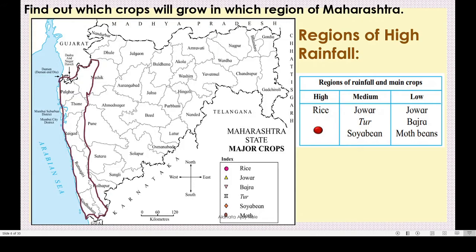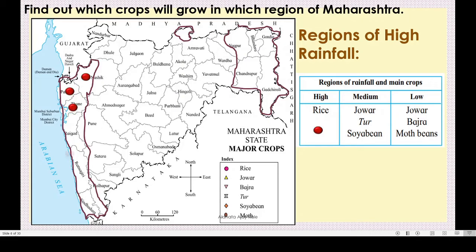You know this has a dark blue color in that map. High rainfall areas, and to the east here it is like this, and here a small one is there. These three areas receive high rainfall, so we will show rice over here.